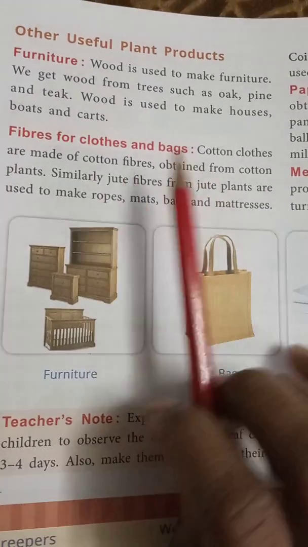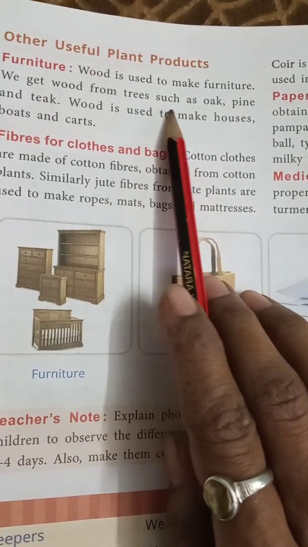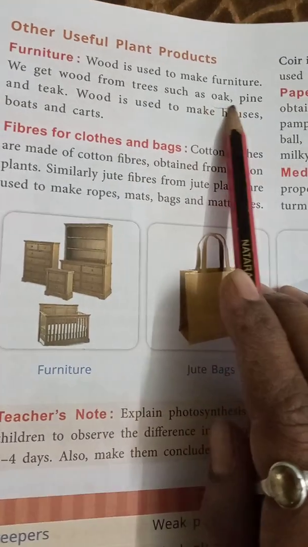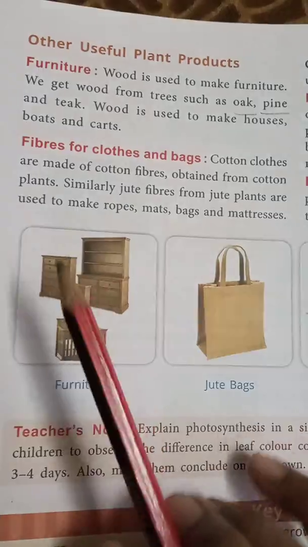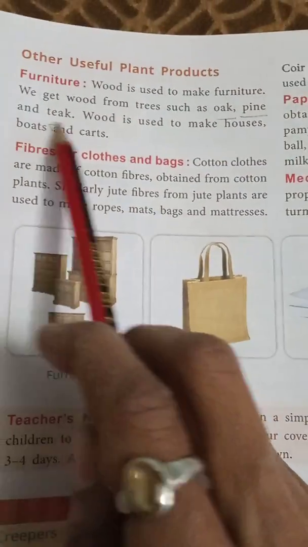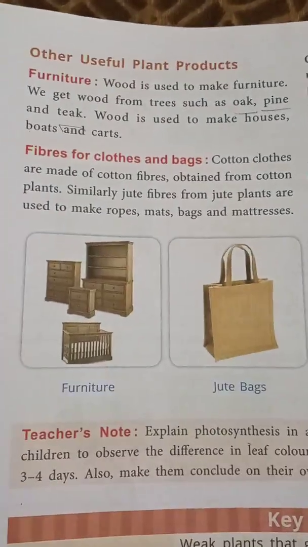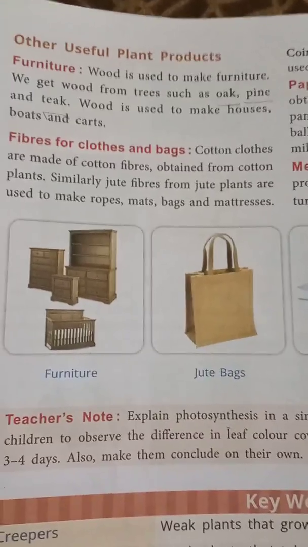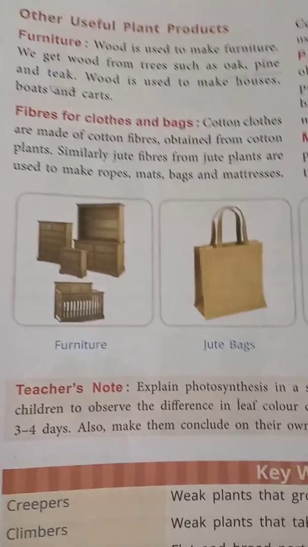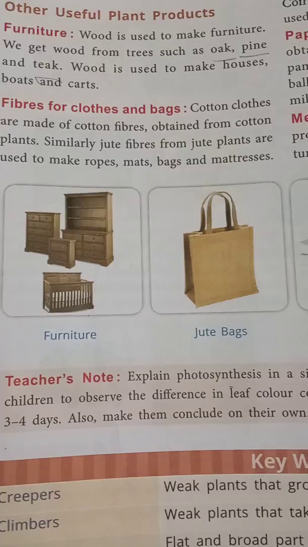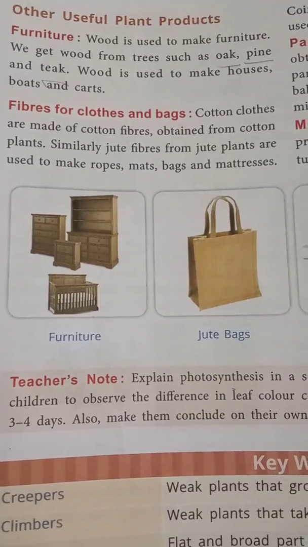Okay, so this wood we get from the trees. कौन कौन से ट्रीज रहते हो? ओक ट्रीज रहते, पाइन ट्रीज रहते, ओके, टीक रहते. So these furnitures are generally made from wood, and wood is used to make houses also.